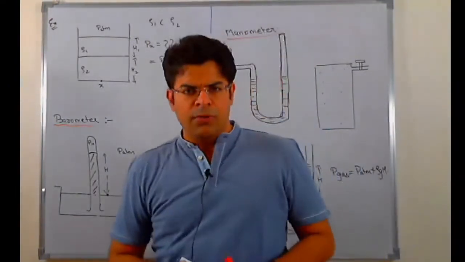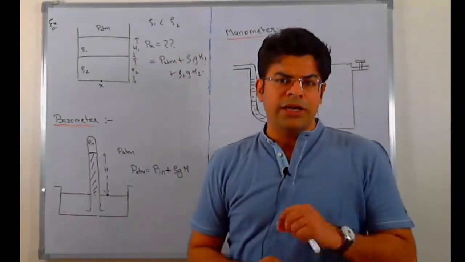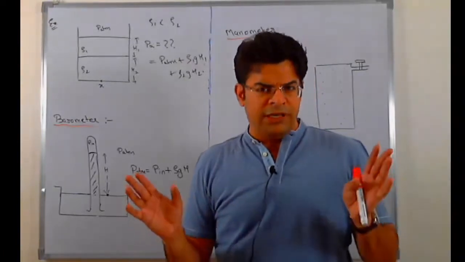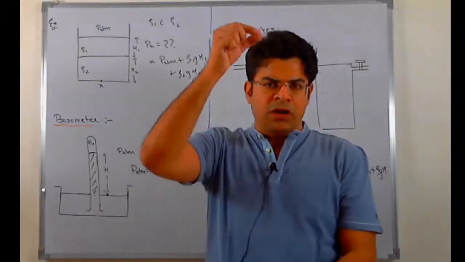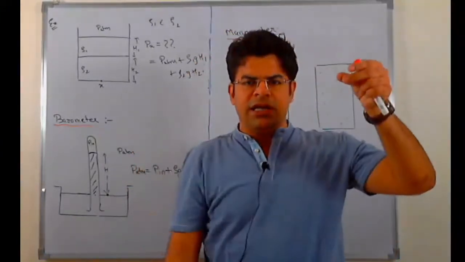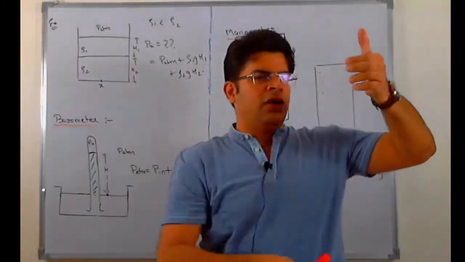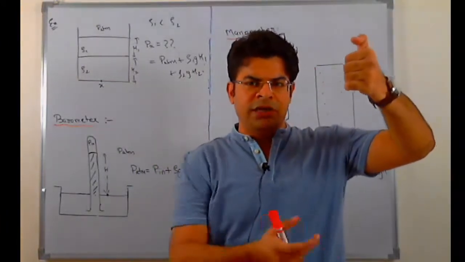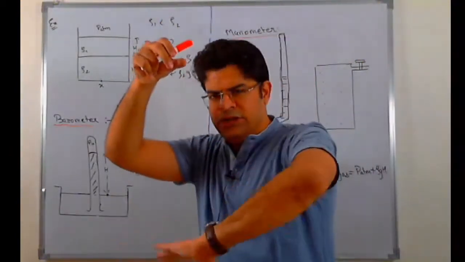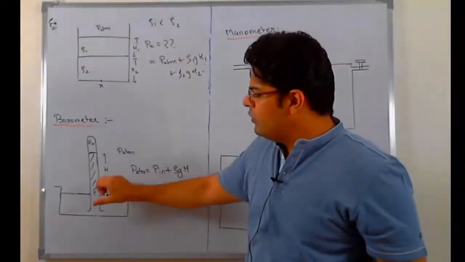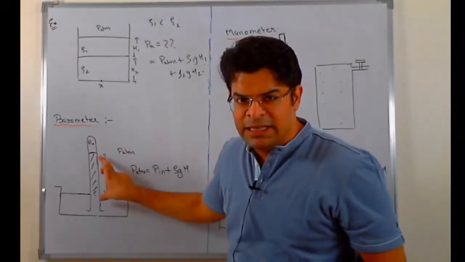Now let's talk about a device called barometer. Torricelli discovered the barometer to calculate the atmospheric pressure. The construction is very simple. He took a tub, filled it with mercury, then he took a glass tube closed at one end, and he started pouring mercury into this tube. Once the tube was completely filled, he closed the top of the tube with his thumb, then he inverted the tube and placed it inside the tub and removed his thumb. On removing the thumb, he found that some part of the mercury comes out, but some part stays inside the tube.